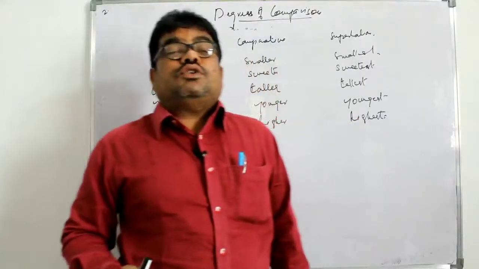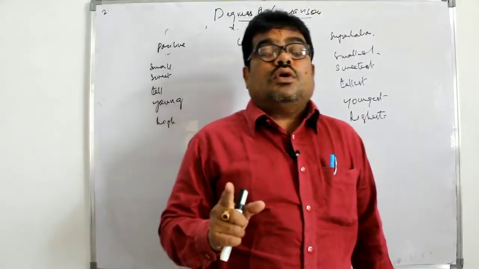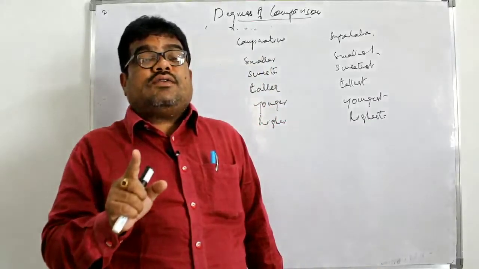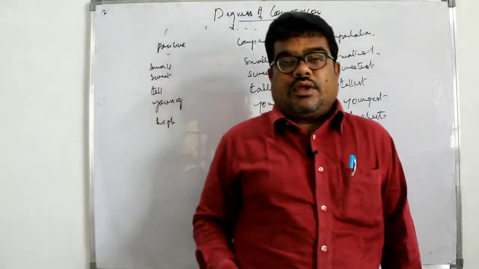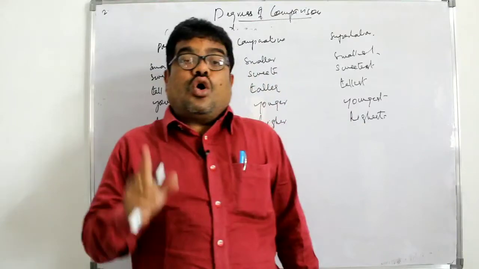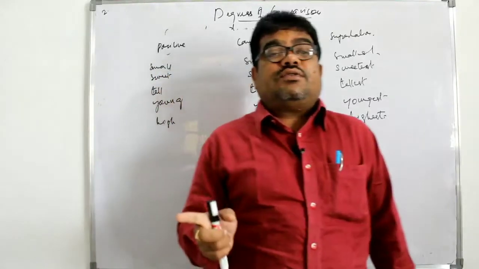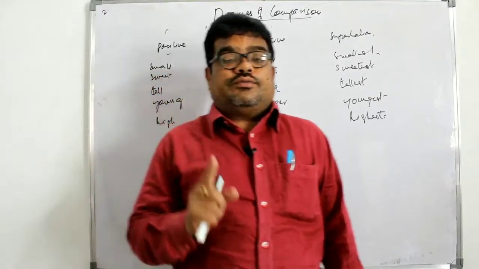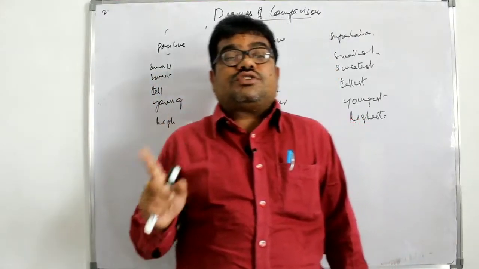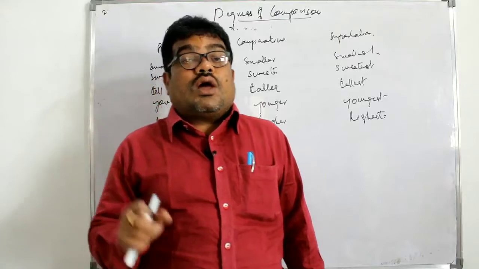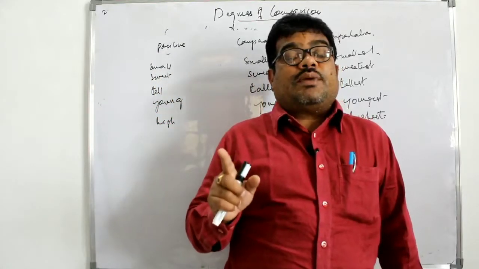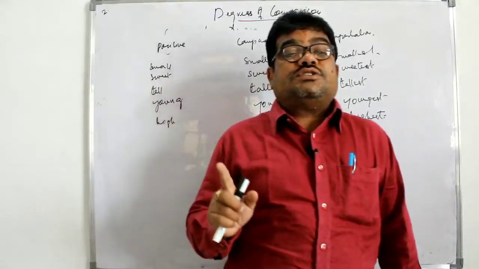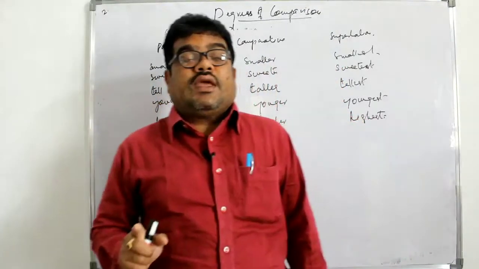It is very important to know how an adjective or adverb has to be changed into comparative as well as superlative. What is an adjective? An adjective is a word which qualifies a noun. It talks about the quality, size, color, number and quantity of nouns.